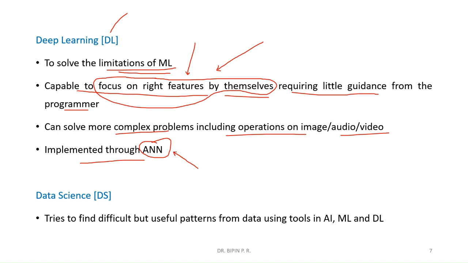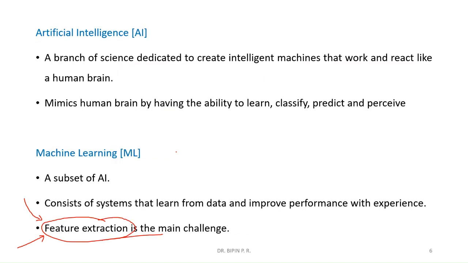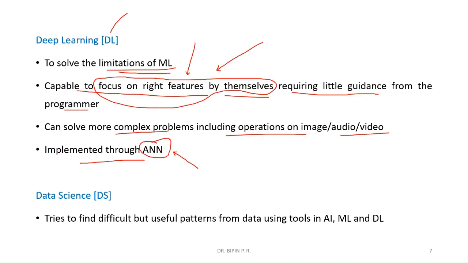Okay, so this is the comparison of machine learning and deep learning. We will compare machine learning and deep learning on some important parameters later. But for the time being, understand these are the major differences between machine learning and deep learning. Now, data science.